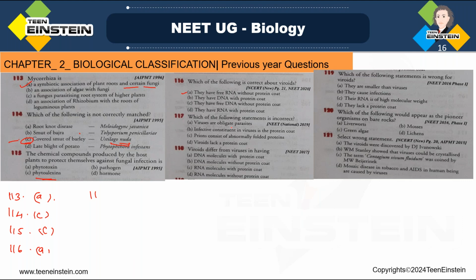Next, 117. Which of the following statements is incorrect? Viruses are obligate parasites. Infective constituent in virus is a protein coat. Prions consist of abnormally folded proteins. Viroids lack a protein coat. Which is the incorrect statement they are asking? Okay, the statement here, you can see B. Statement B, that is incorrect. So how can we correct the information in statement B? Here they have given infective constituent in virus is the protein coat.